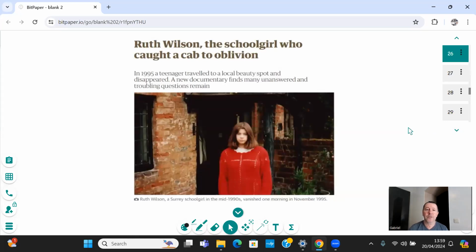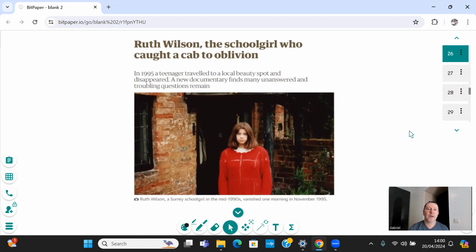There was, again, lots of coverage on this case. Ruth Wilson, the schoolgirl who caught a cab to oblivion. Now, the story is Ruth Wilson caught a cab, which took her to Box Hill in Surrey, which is just all woodland. The cab driver dropped her off and of course drove off, but the cab driver was looking in the mirror to find out, why have I just dropped her off there? Of course, the police interviewed him. He was one of the suspects, and of course, nothing came of that. But even the cab driver was a bit suspicious of why she was just standing there all alone. And then, of course, after that, no one saw her or has seen her since.